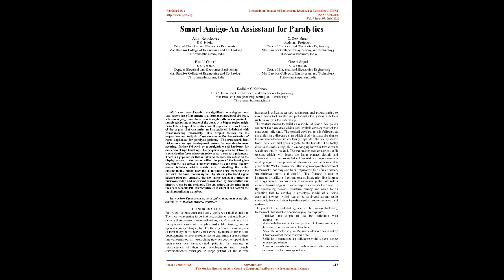Smart Amigo-An Assistant for Paralytics. Abstract: loss of motion is a significant neurological issue that causes loss of movement of at least one muscle of the body, wherein, relying upon the reason, it might influence a particular muscle group or region of the body, or a bigger region might be included.